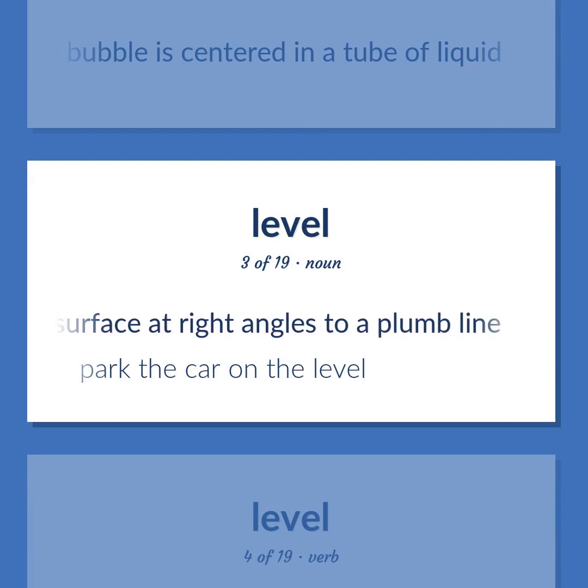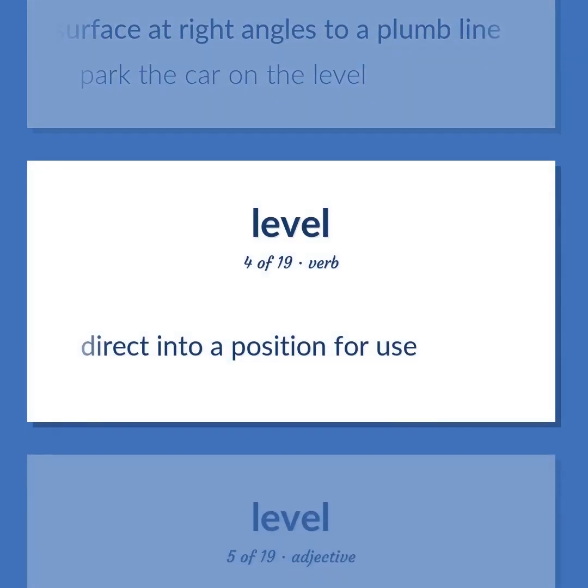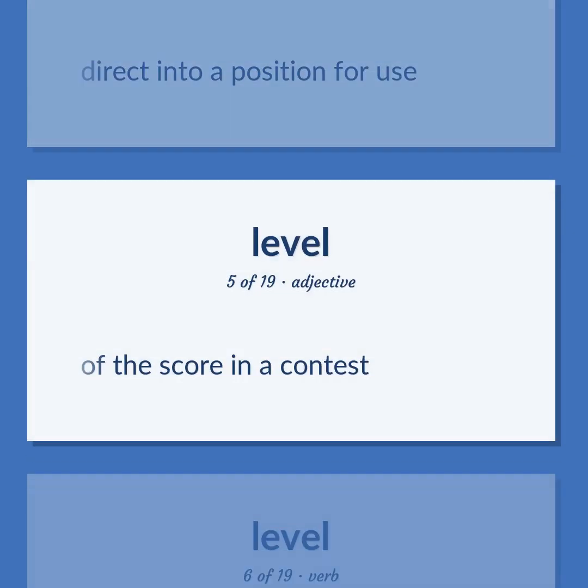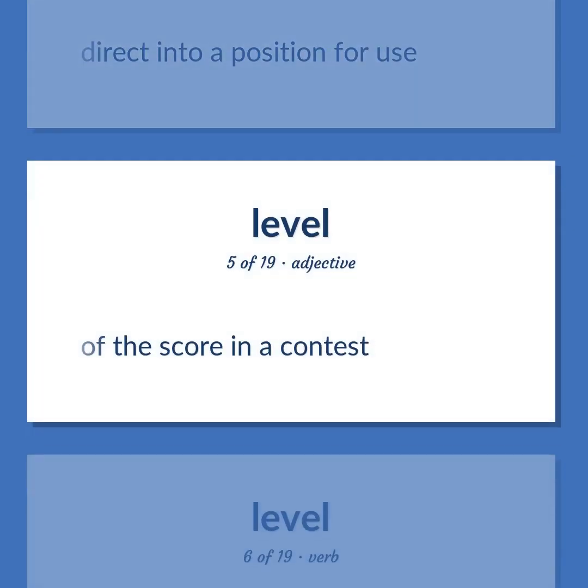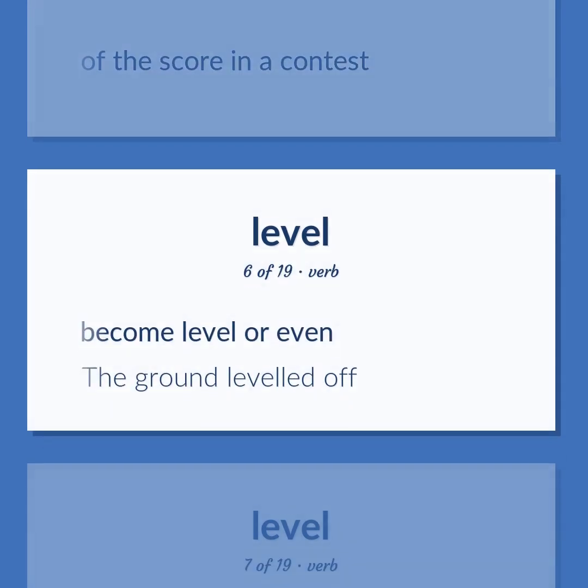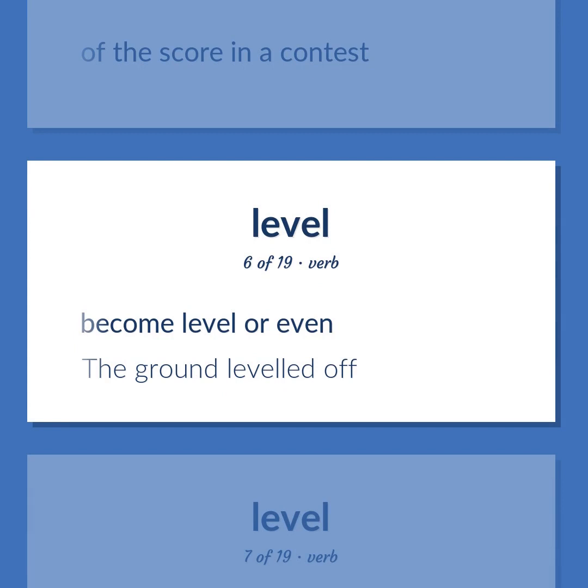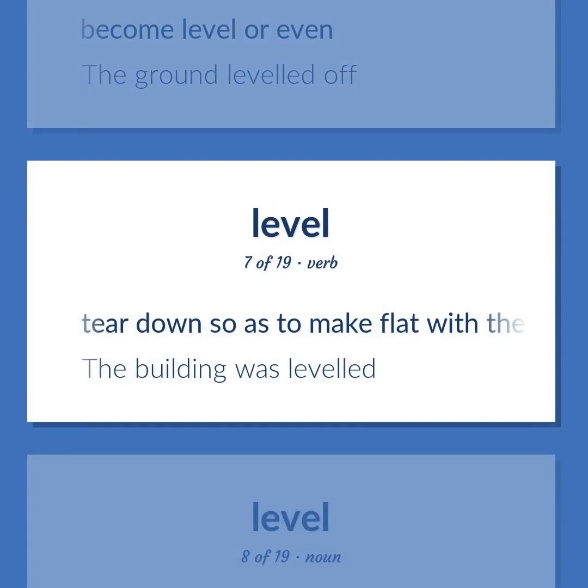Park the car on the level. Direct into a position for use. Of the score in a contest. Become level or even. The ground leveled off. Tear down so as to make flat with the ground. The building was leveled.